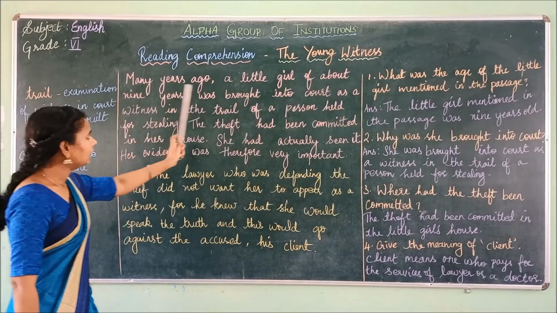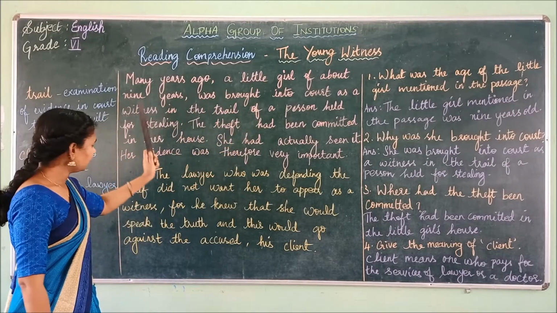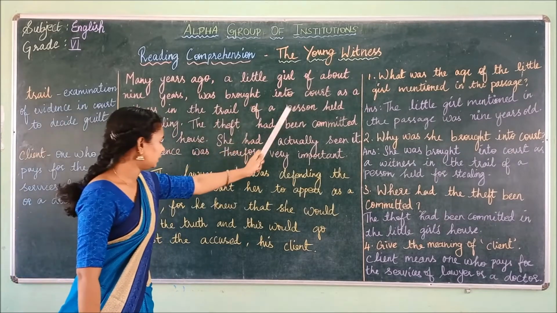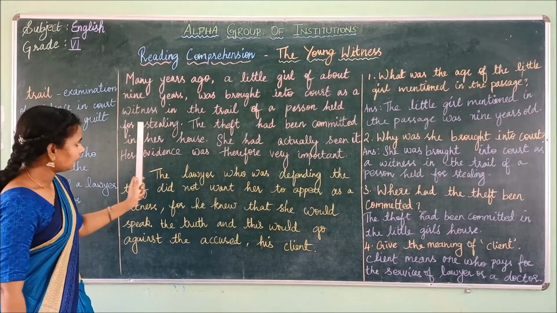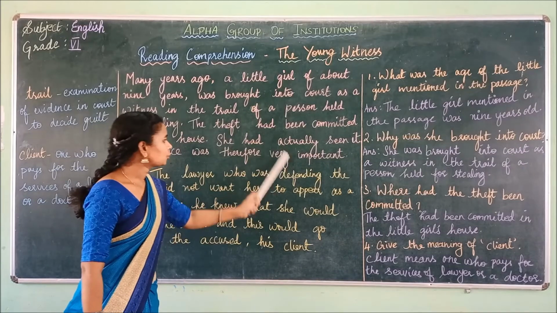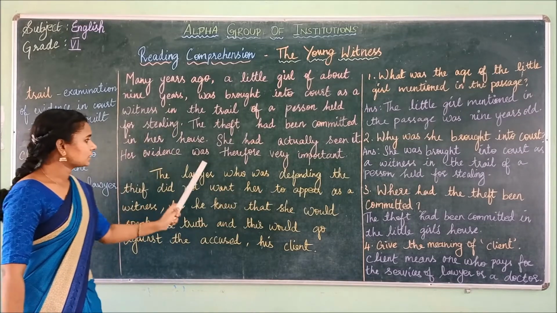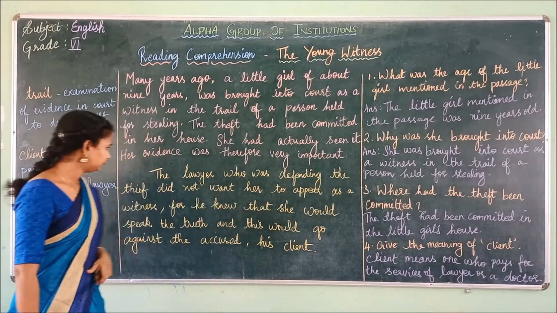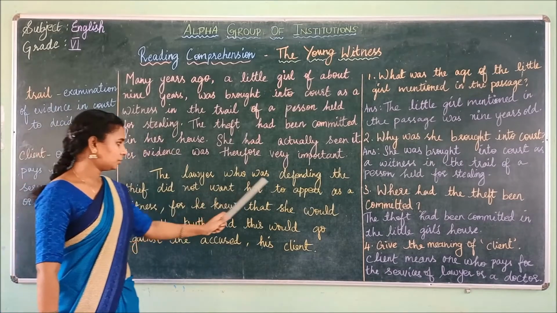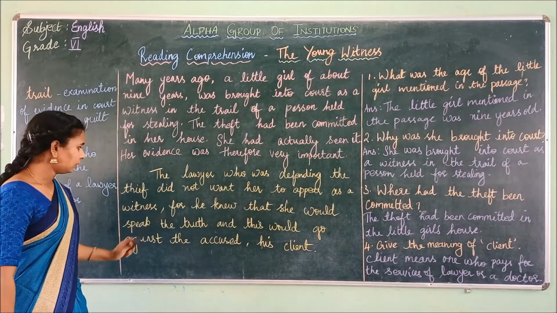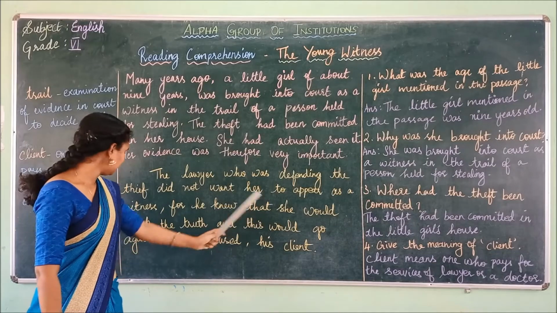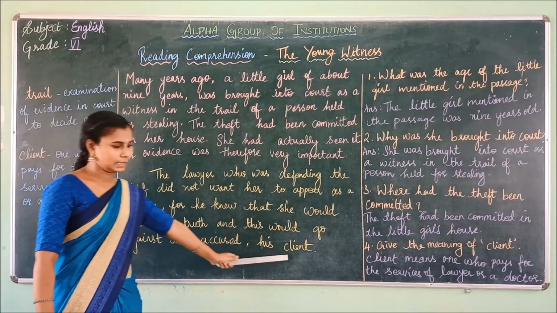Many years ago, a little girl of about 9 years was brought into court as a witness in the trial of a person held for stealing. The theft had been committed in her house. She had actually seen it. Her evidence was therefore very important. The lawyer who was defending the thief did not want her to appear as a witness, for he knew that she would speak the truth and thus would go against the accused client.